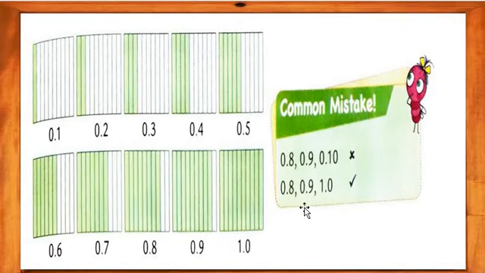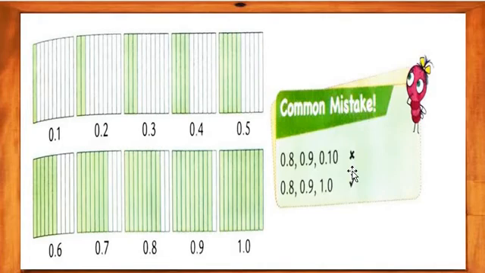Do not make a common mistake. After 0.8, 0.9, we do not write 0.10. We write 0.8, 0.9 and then 1 point. After 0.9, the next digit is 1.0, and so on. We never put 0.10 after 0.9. We always put 1.0.